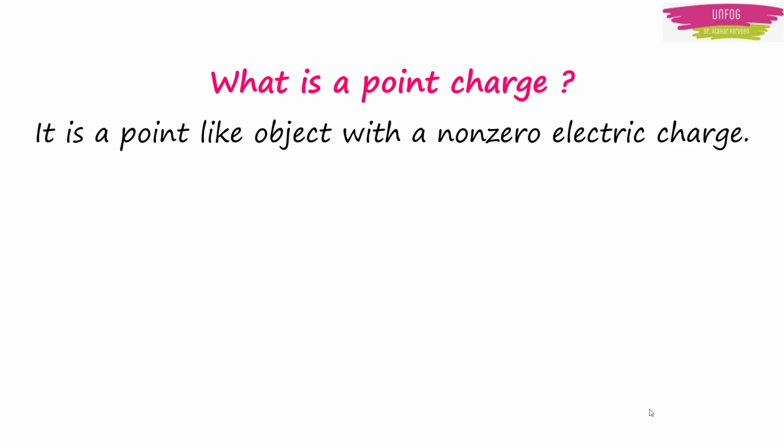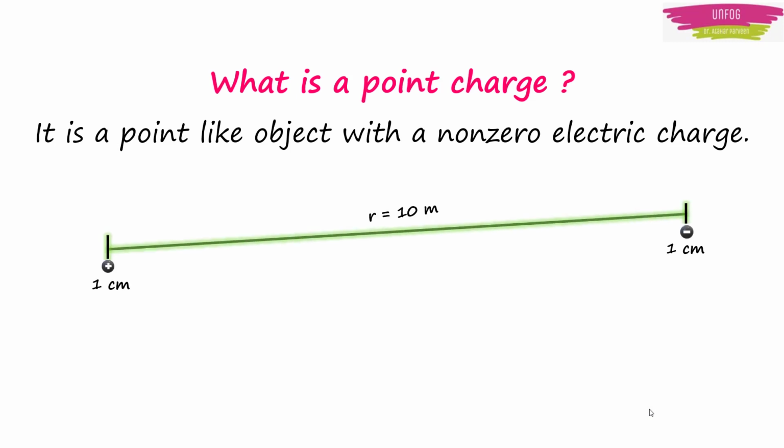For example, a charged metal sphere of radius 1 cm can be treated as a point charge if it interacts with another such sphere 10 meters away. But if the two spheres are only a few centimeters apart, then you can't treat them as point charges. So here context is everything while you deal with point charges.